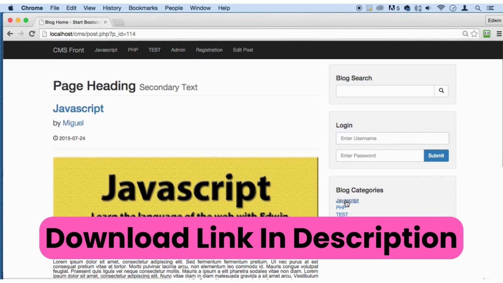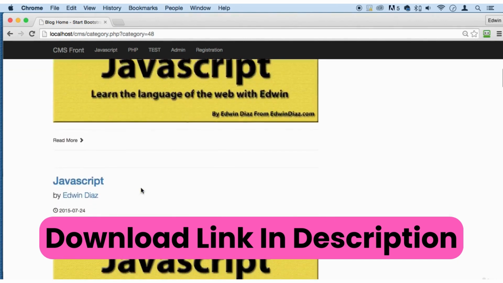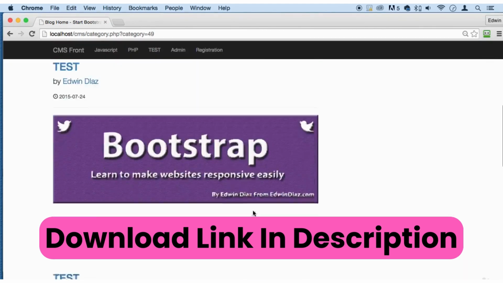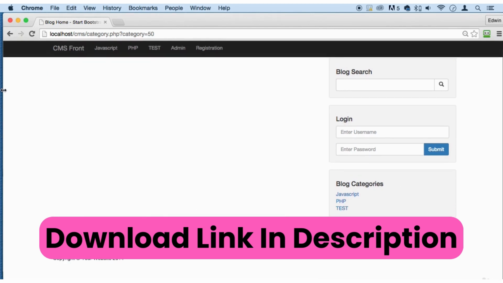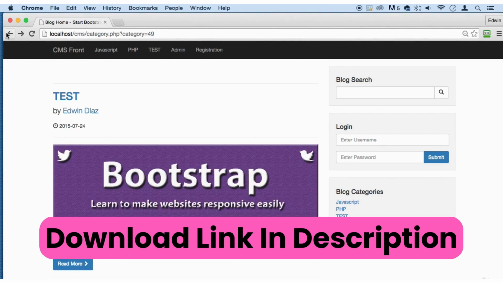I have some categories, so if I click on them, it will show me everything that is under JavaScript. For example, I only have one post here, actually a couple posts. Let me see on PHP. On PHP, I got a couple more. So as you can see there, it would take me to that specific page. This one doesn't have anything. And we are still building new features into this course, into this application.